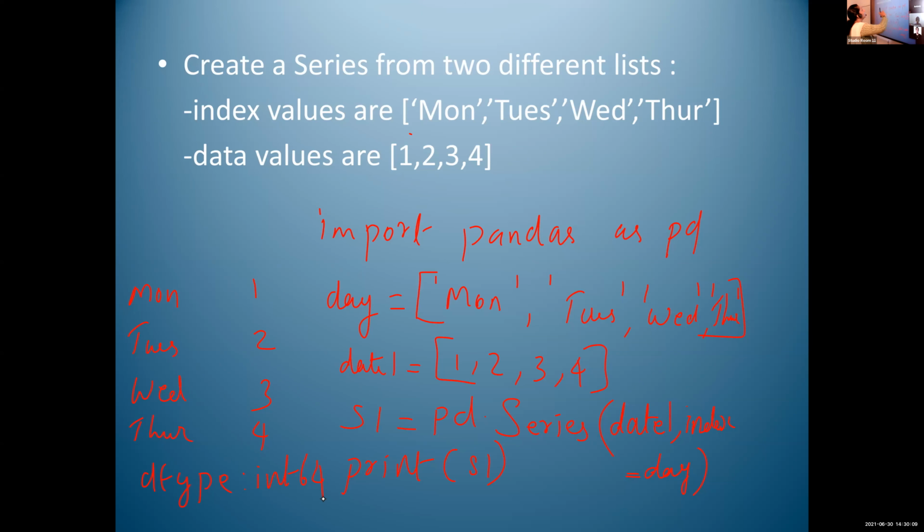So range function is for displaying a set of values. For creating a series, we can use a set of values, so we can use that range function. Okay.